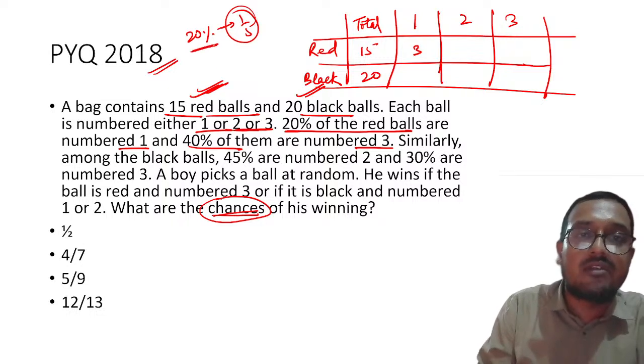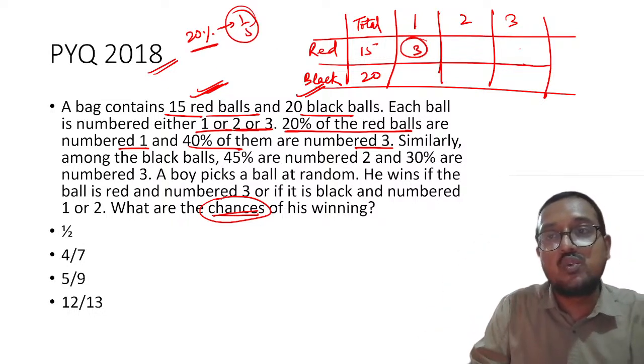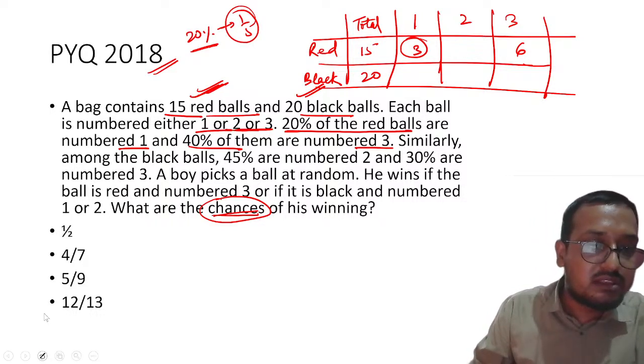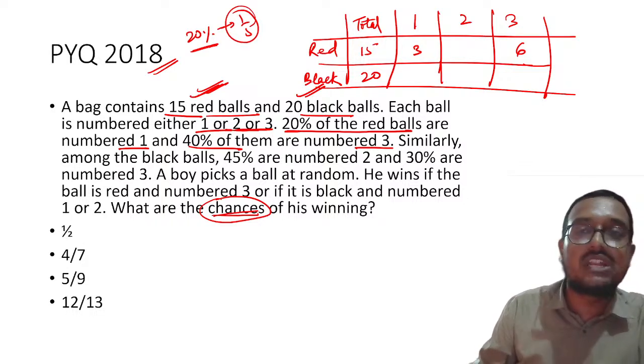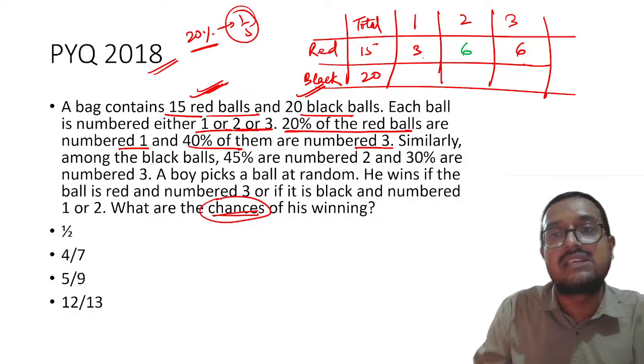You know that 20% balls refer to 3, so 40% will double. So 6 balls will be numbered 3. Now my dear students, how many balls are remaining? 6 plus 3 is 9, and then 15 minus 9 will be 6. So 6 balls will be numbered 2.